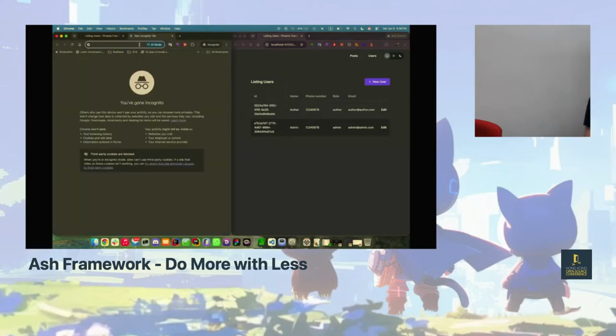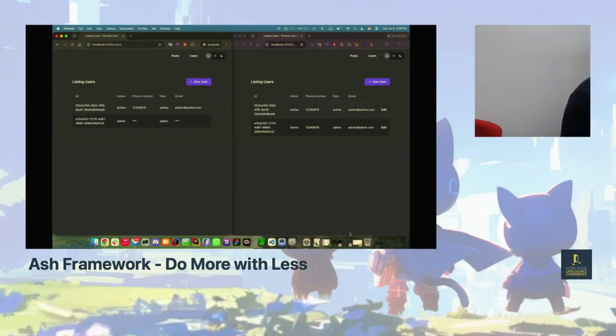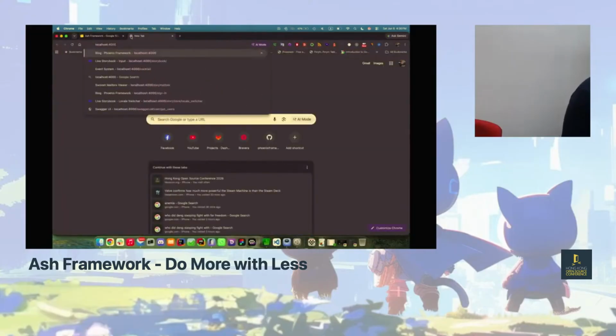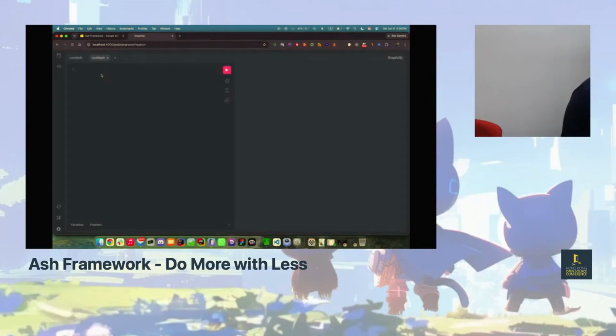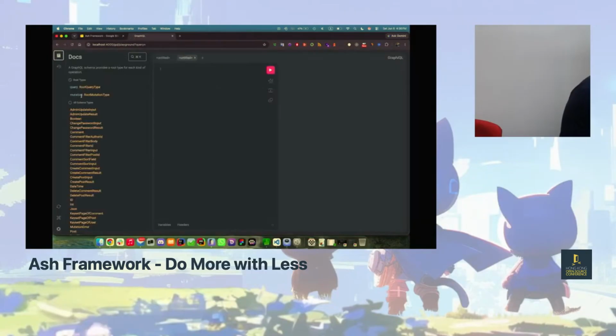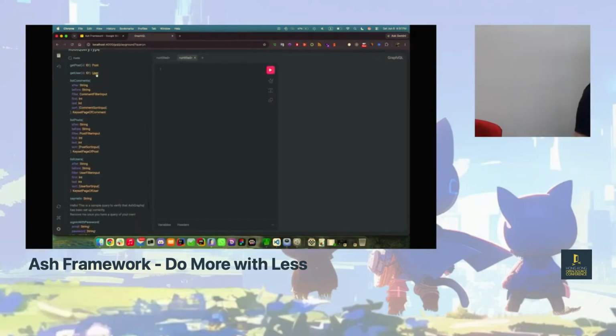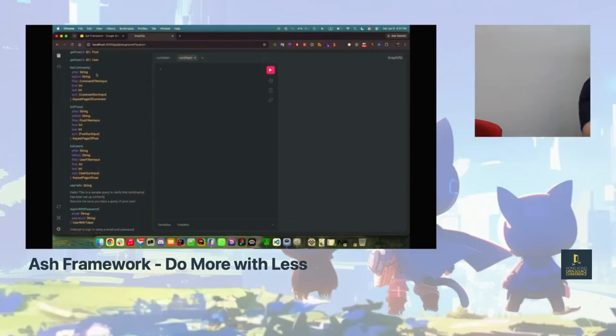Now, as I said with the API, it's actually pretty simple. I'm going to go to the screen. Let's see, GQL. So coming back over here, right? I can get the posts, I can get the user. All this stuff was generated for me automatically based on the actions.